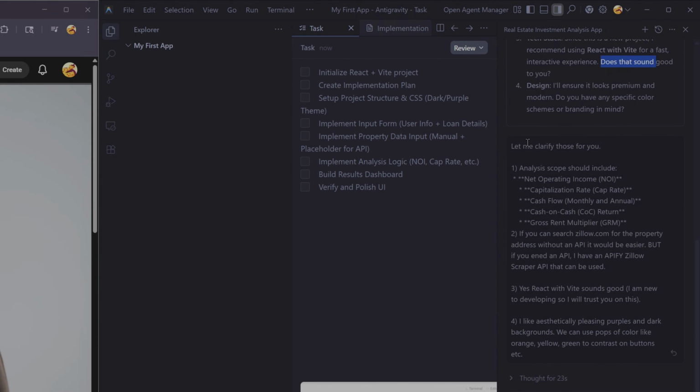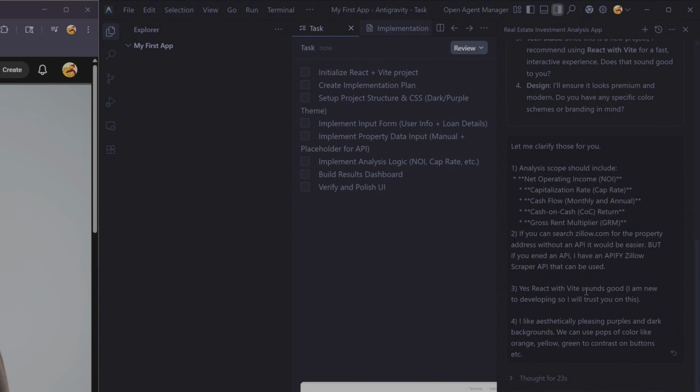So then I respond, hey, let me clarify those for you. One, for the analysis scope, these are the financial metrics that I want to use: NOI, cap rate, cash flow, cash on cash return, gross rent multiplier. For number 2, if you can search Zillow.com for the property address without an API, it would be easier. But if you need an API, I have an Apify Zillow scraper API that can be used. This is something I've used in other tools like N8N.